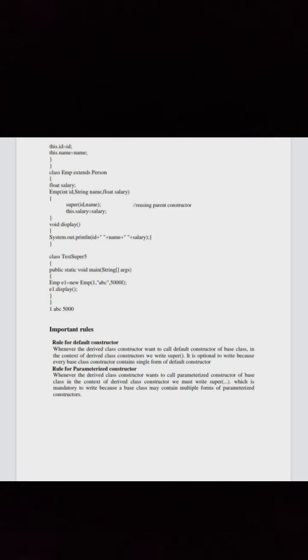Important rules. Rule for default constructor. Whenever the derived class constructor wants to call the default constructor of the base class in the context of the derived class constructor, we write super(). It is optional to write because every base class contains a single form of default constructor. Rule for parameterized constructor. Whenever the derived class constructor wants to call a parameterized constructor of the base class, we must write super(...), which is mandatory because a base class may contain multiple forms of parameterized constructors.